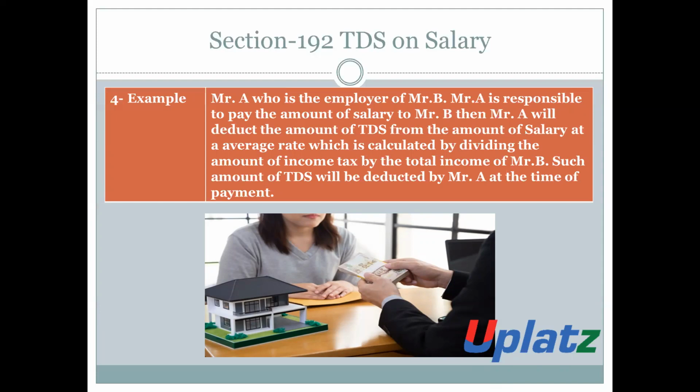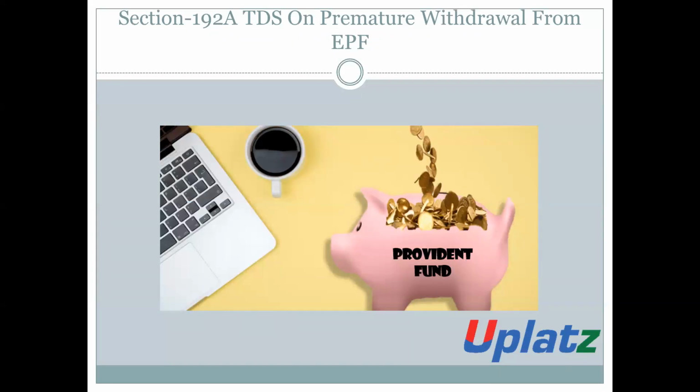In the case of Section 192, a very important point is that the relationship of employer and employee is mandatory. Now, we will discuss Section 192A, TDS on premature withdrawal from EPF.